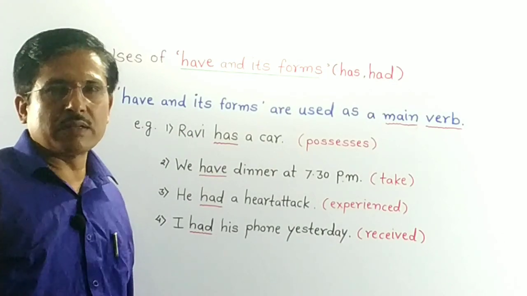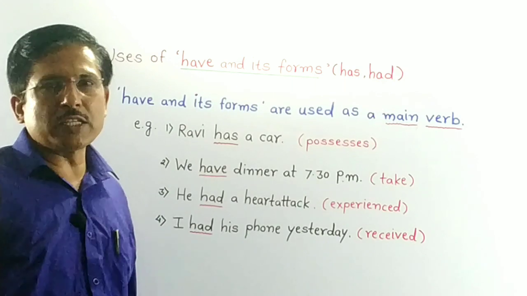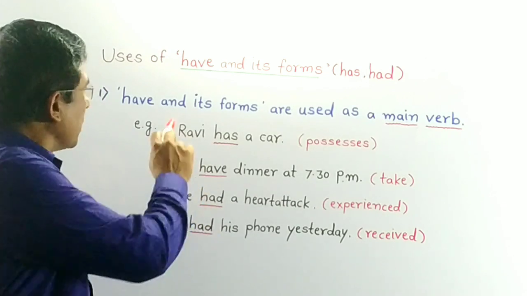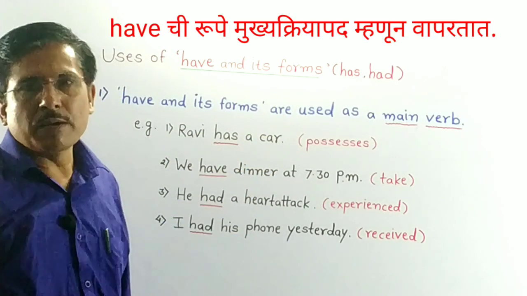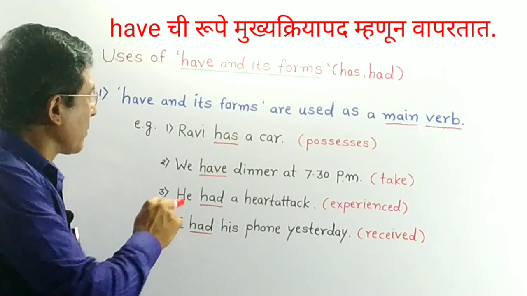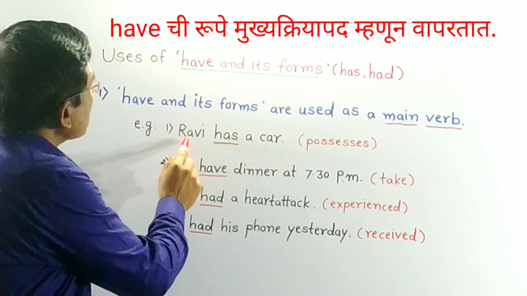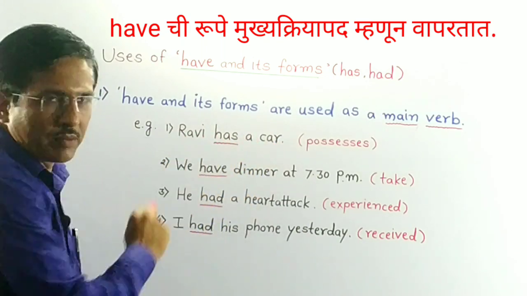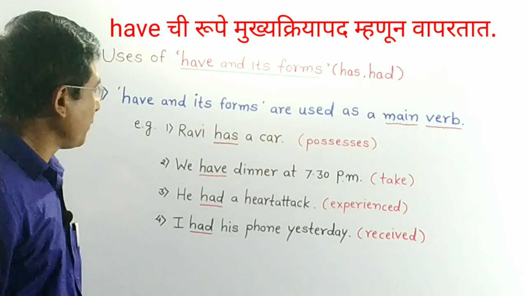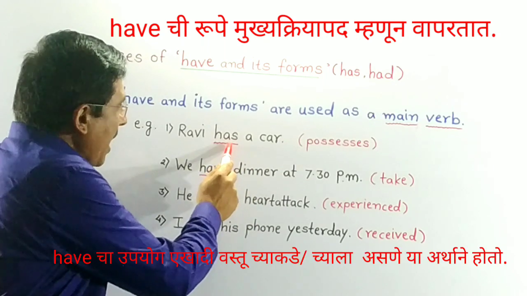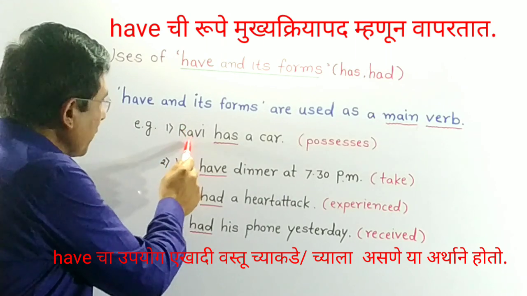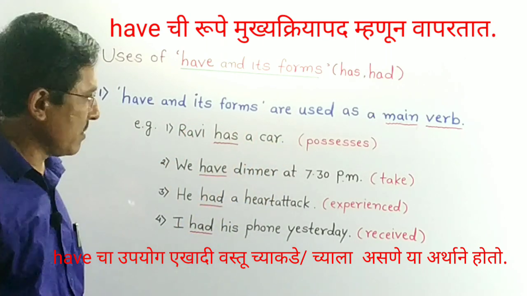Friends, let's learn the use of have and its forms. The first use of have and its forms is that they are used as a main verb. See, here are some sentences. First sentence is Ravi has a car. In this sentence, has is used as a main verb. Here, has is used in the sense of possesses. We can say Ravi possesses a car.